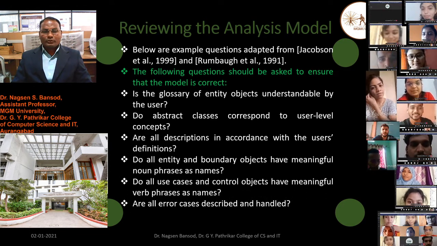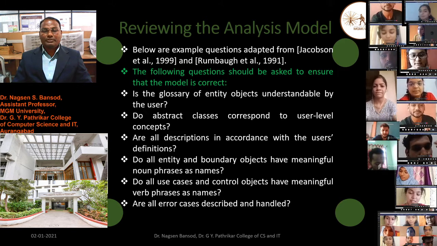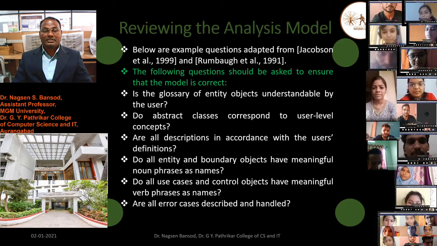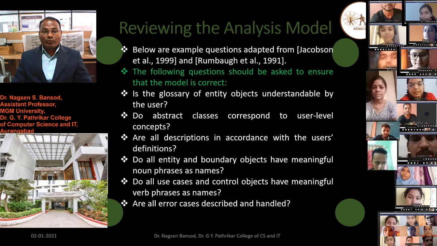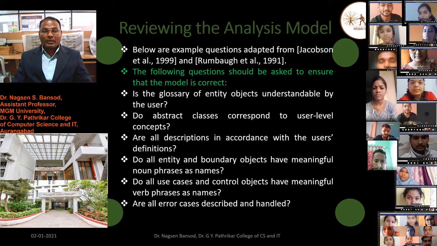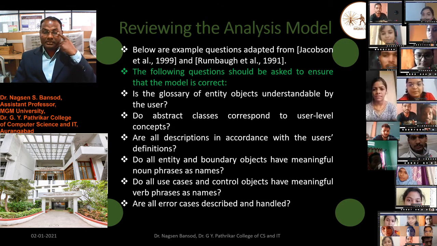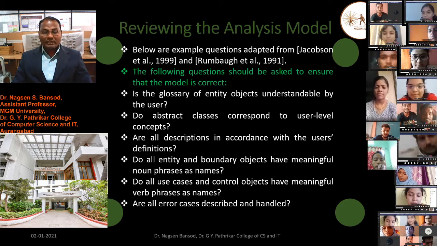Do all use cases and control objects have meaningful verb phrases as names? Such types of questions we have to ask to make our model correct. When all these questions are satisfied by satisfactory answers, then our model is correct.